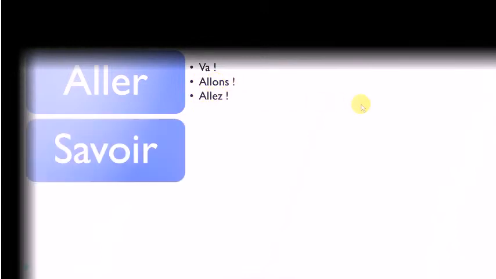Okay, the other forms are exactly the same. Savoir will become sache, sachons, sachez. Ouvrir, ouvre, so the S goes away, ouvrons, ouvrez. Okay, aller is to go, savoir to know, ouvrir to open.